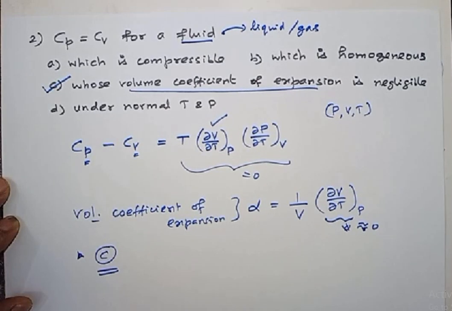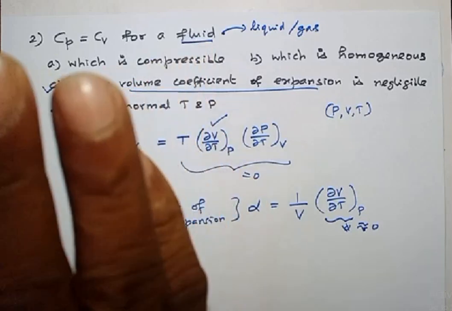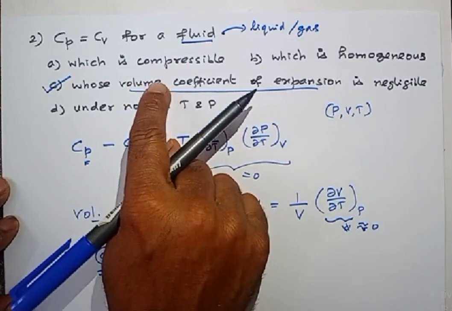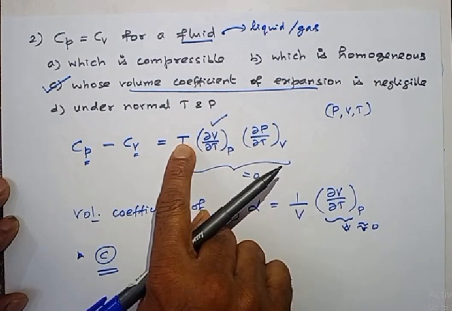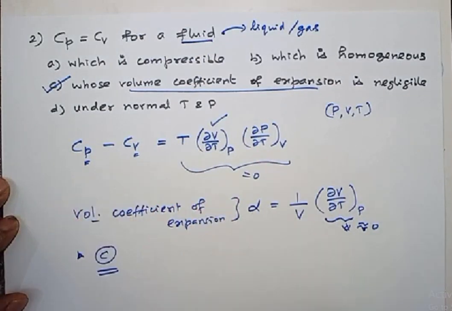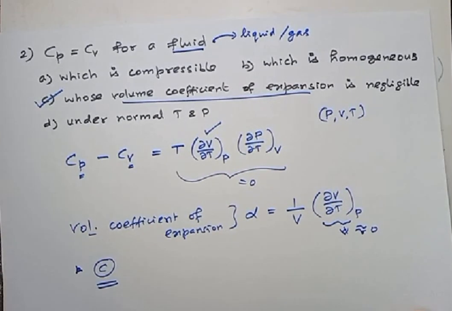Note down. Cp equal to Cv for a fluid is possible. This is one of the possibilities, if the volume coefficient of expansion is negligible. If temperature is 0, yes, then also Cp becomes equal to Cv. Okay, right, next. Now let me move on to the next question.